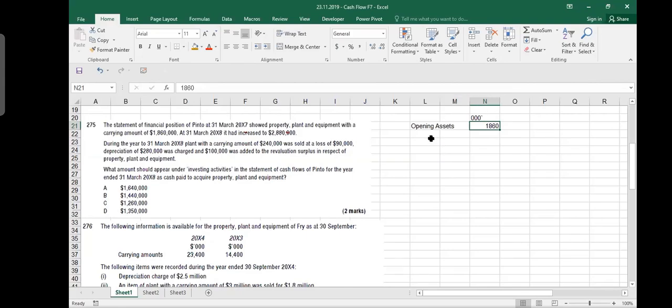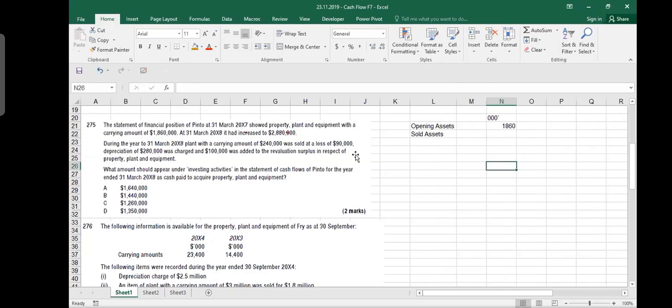Now from these assets, they did not remain with you. What happened? Some of the assets you sold, right? So those assets went away from you, sold assets, or you call them disposed assets. So how much value of assets did you sell? You should subtract it. 240. So 240 assets, they left with you. They are no more in your business.